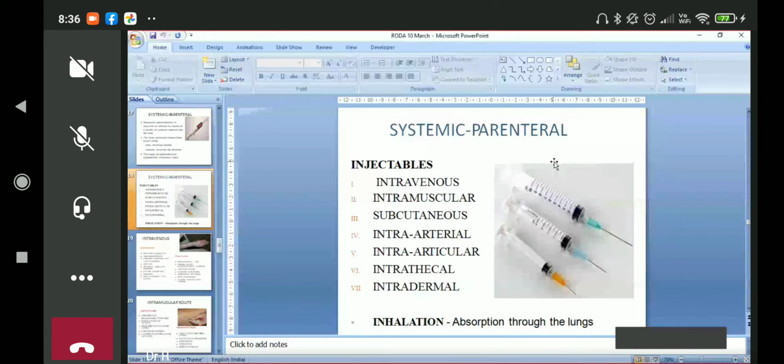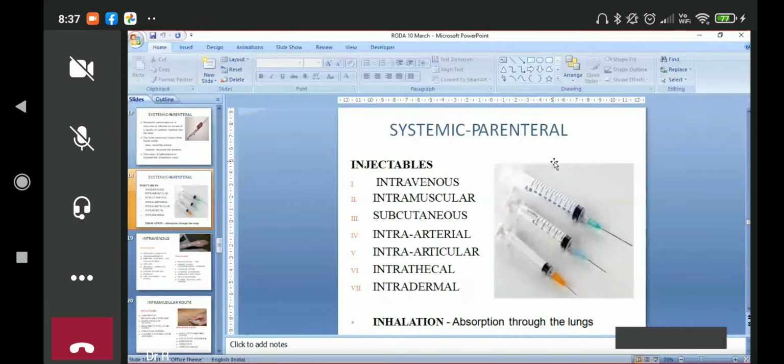Insulin is given subcutaneously. The patient has to take it themselves, so we make them learn how to take a subcutaneous injection. These days pens are available. You must have seen insulin administration pens, with a very fine needle that causes very little pain. Drugs can be given intra-arterial, in the arteries. Please never try to give an intra-arterial injection unless you are trained for this.